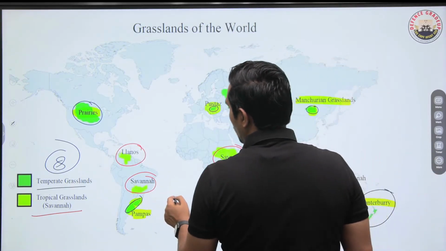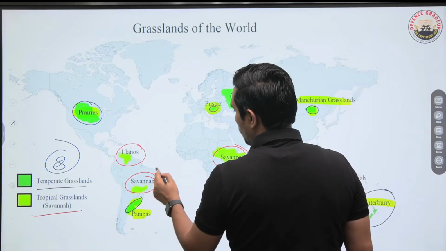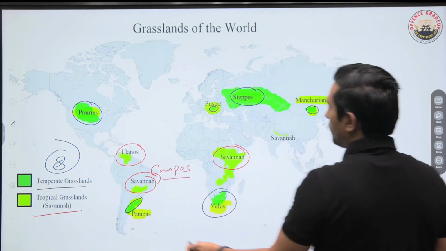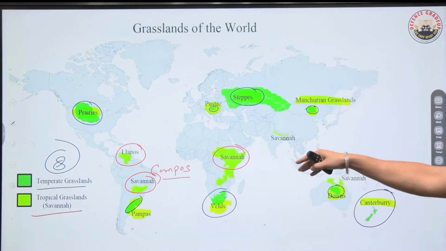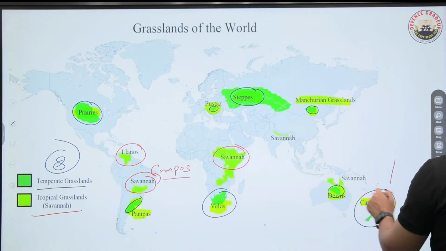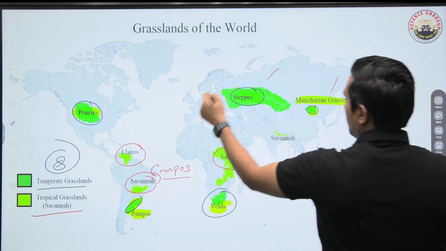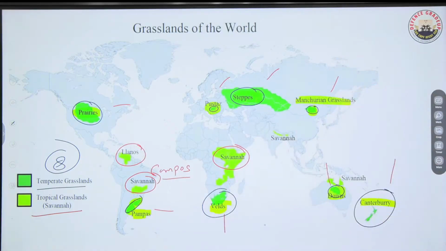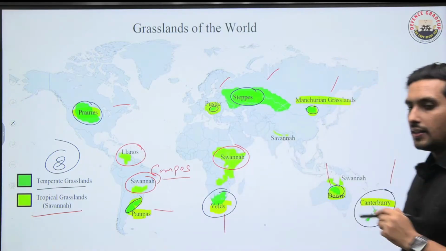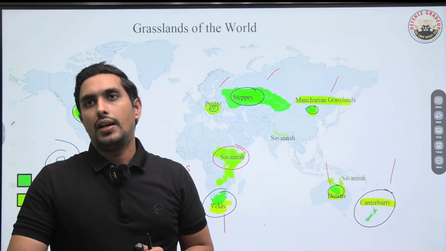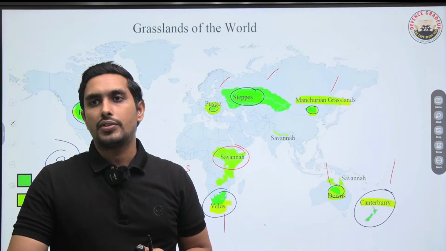And we talk about llanos, we talk about campos. So campos, llanos, basically they are in South America, and savanna in Africa. But mainly important is temperate grasslands. These are the temperate grasslands. Please be very clear about that. So the names of the temperate grasslands should be on your fingertips. This can be in any question, and you shouldn't get confused when the question is done.